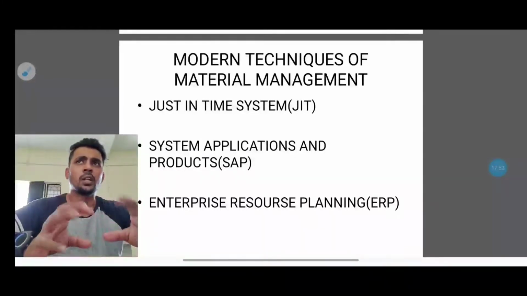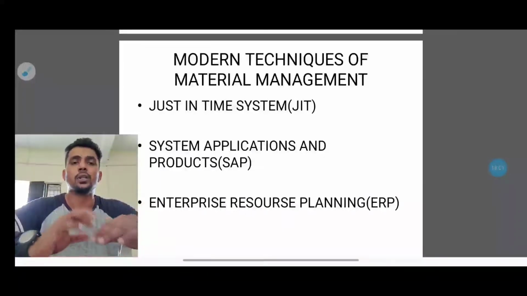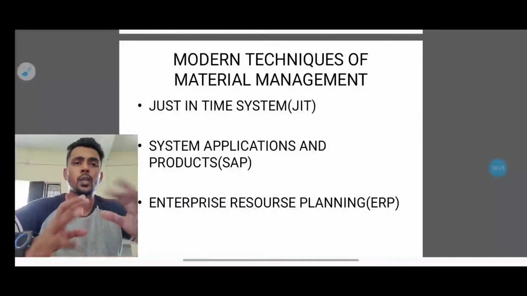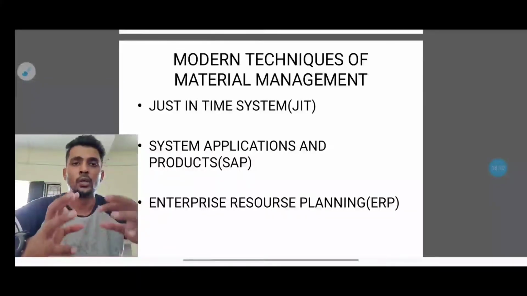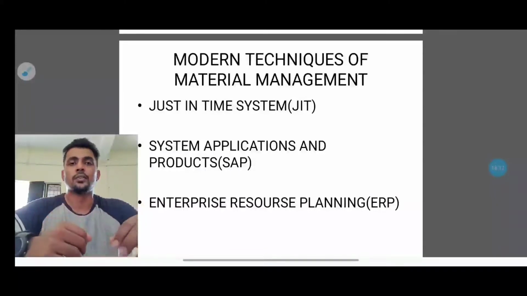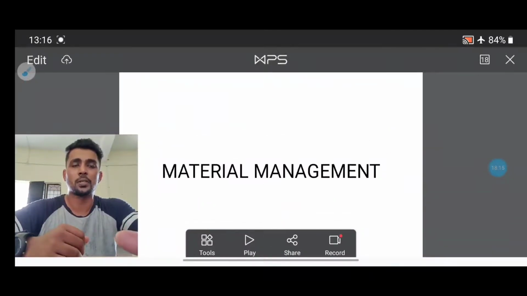They check everything, and they also do operation planning. When this production should start, they plan accordingly. So it's basically an intelligent software. All the companies nowadays are implementing SAP, the enterprise resource planning. So these are the things that we have seen in this material management.